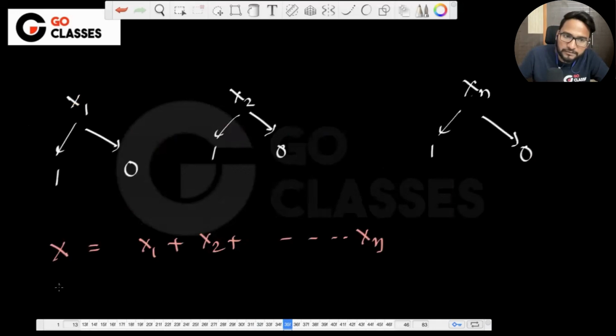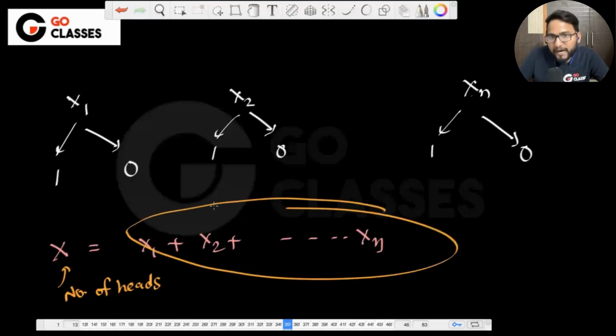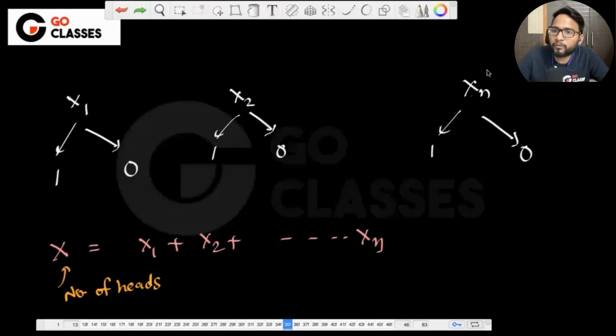X is the number of heads. Now, just tell me using English only: if you add all of them, won't you get the number of heads? See, x1 is 1 only if the first trial gets head, so x1 is counting the number of heads in the first trial only.